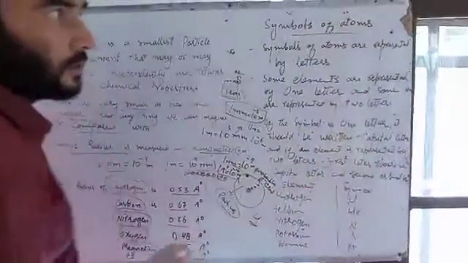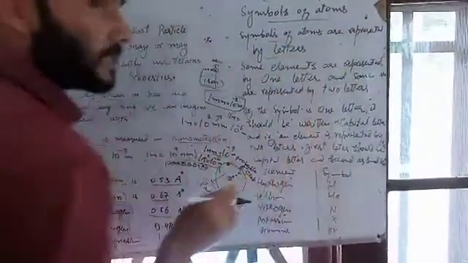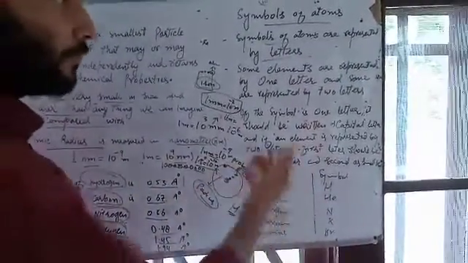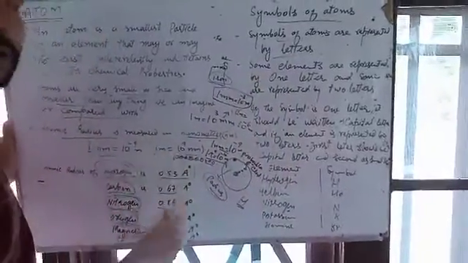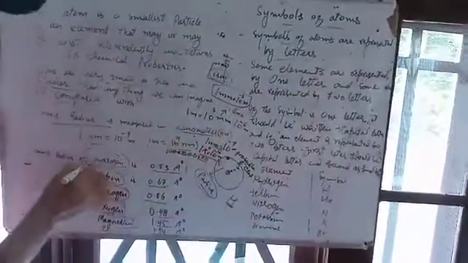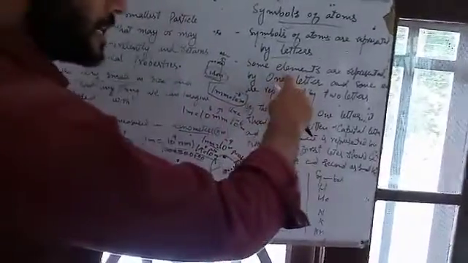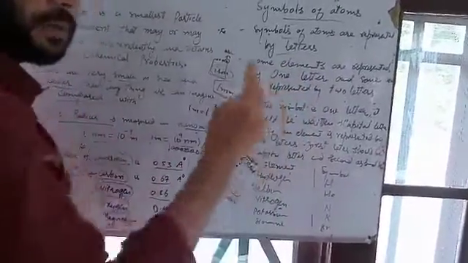These symbols are represented by letters, the letters of the English alphabet. Some elements are represented by one letter. For example, hydrogen is represented by H, and carbon is represented by C, while others are represented by two letters.